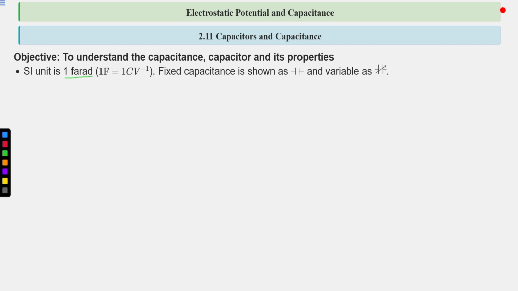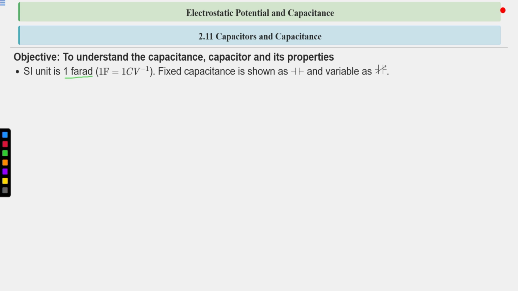Fixed capacitance is shown by this sign. This is similar to a battery, but in a battery one terminal is shown by a long line and the other by a smaller line. The capacitor symbol is two lines of equal length.